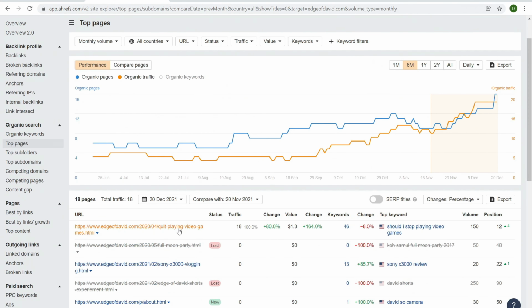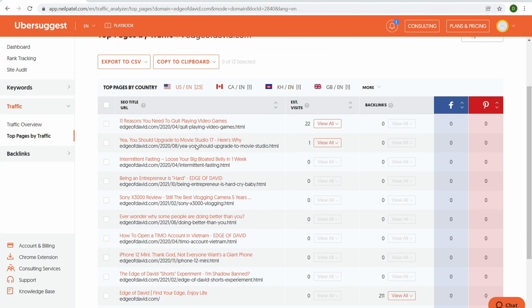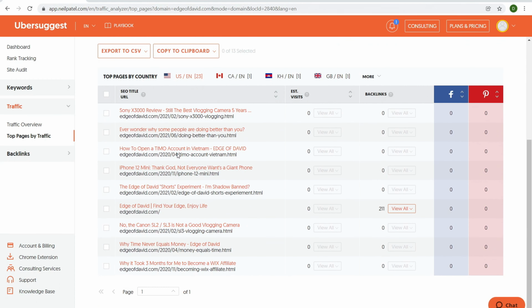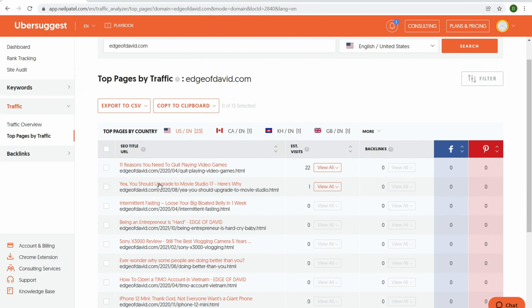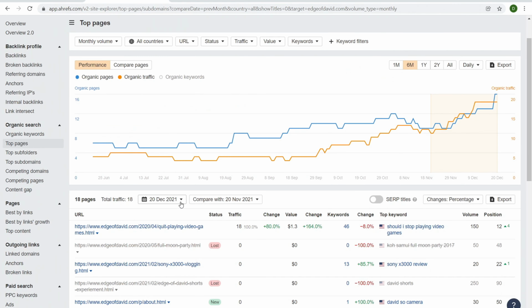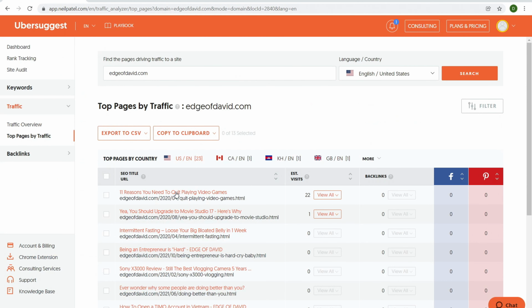So right there, we have quit playing video games as the top page. Over here, quit playing video games is the top page according to Ubersuggest. Again, this is just an estimate. Sometimes it's incorrect, sometimes it's correct. But what you should take away is to take a look at the top 10 pages or so, okay? Whenever you use any competitive website, it's fairly accurate. It's not 100%, but with both Ahrefs and Ubersuggest, you can just take a broad look. It gives you an idea of these being the top 10 pages, and this is generally where this website's getting traffic from. It's fairly accurate.